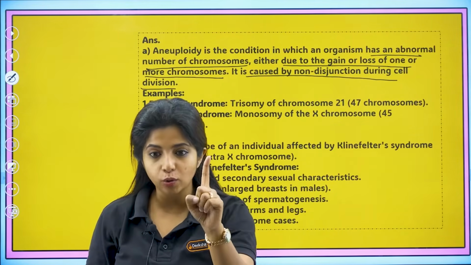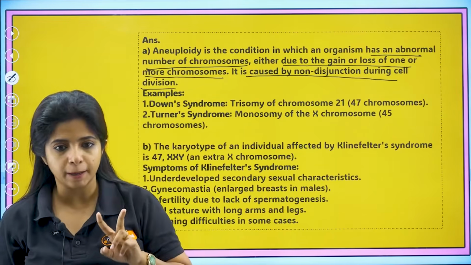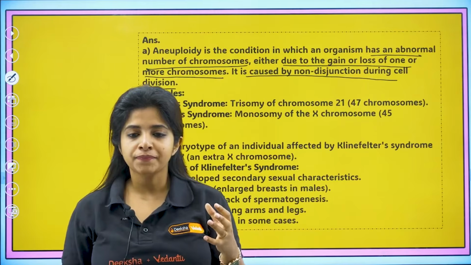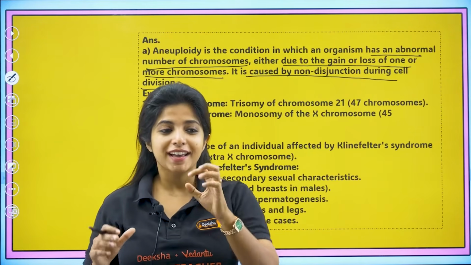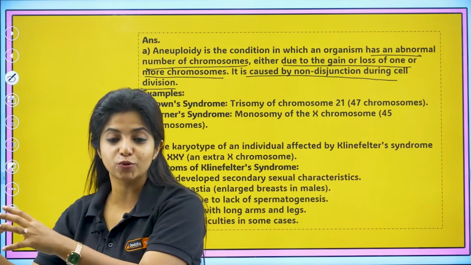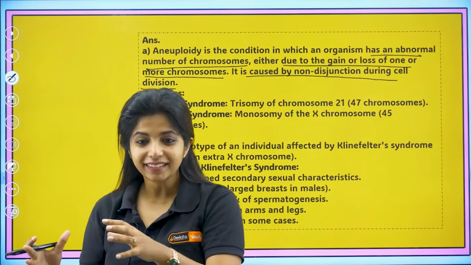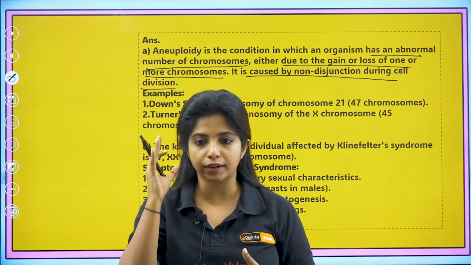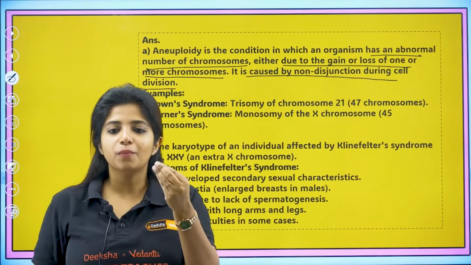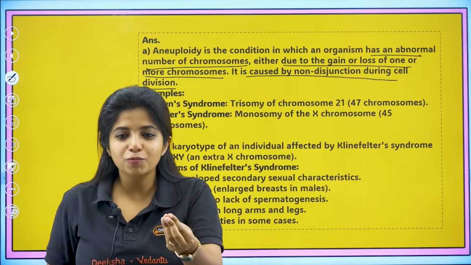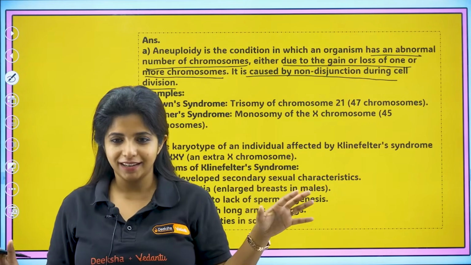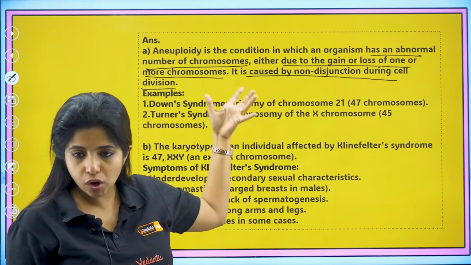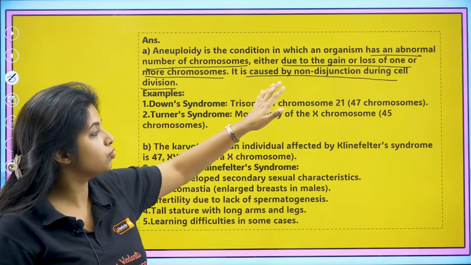So there is a condition like aneuploidy and there is a condition like polyploidy. Polyploidy is usually seen in the case of plants, my dear children, where what is happening, you are just not talking about one chromosome. There the whole set of chromosomes can be going to one. Get it? There might be a problem with the whole set of chromosomes. That happens in the case of polyploidy. Here in the case of aneuploidy, you are talking about one or two things, that is either one chromosome or maybe two chromosomes, that's it. In which over here an abnormal number of chromosomes are there due to gain or loss of one or more chromosomes.